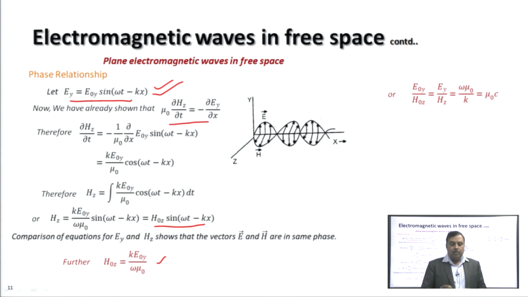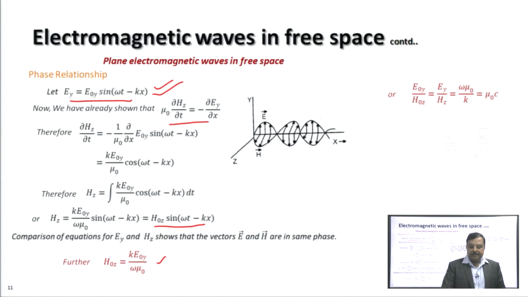This omega by k is the velocity of the wave. So, E 0 y by H 0 z is equal to mu 0 c, where c is the velocity of light,